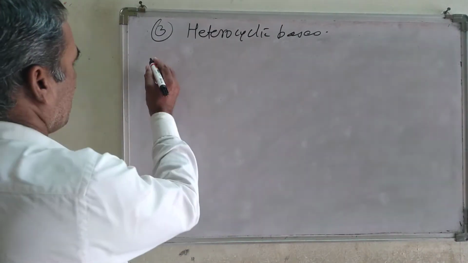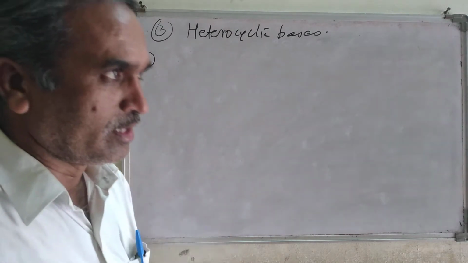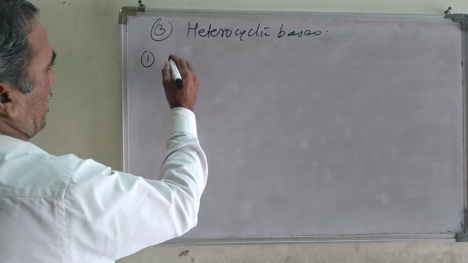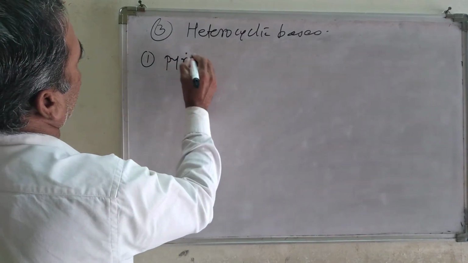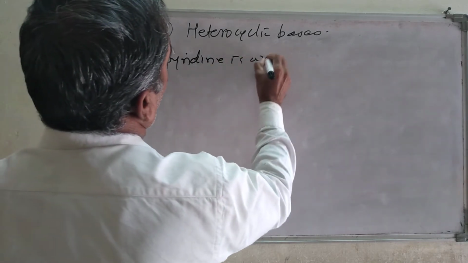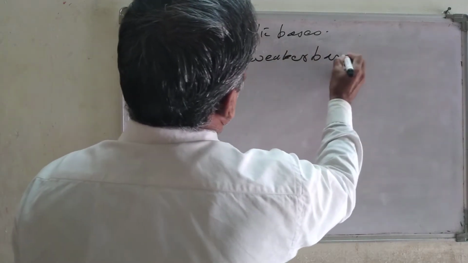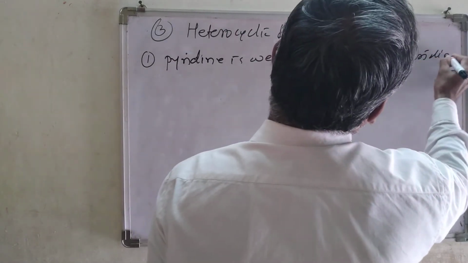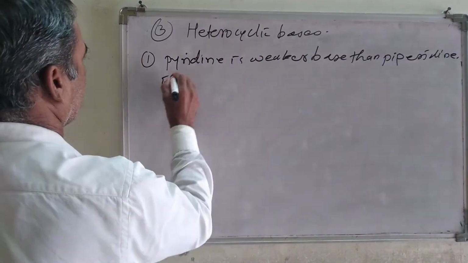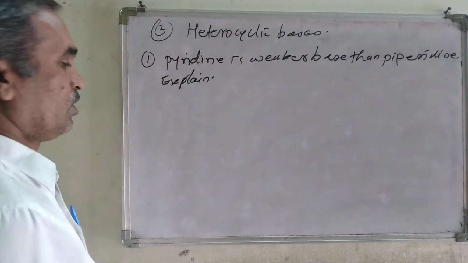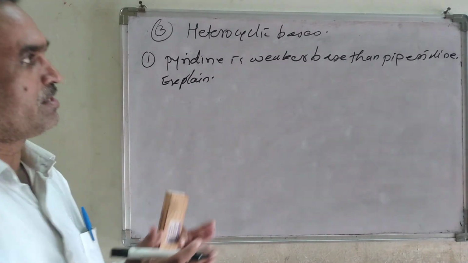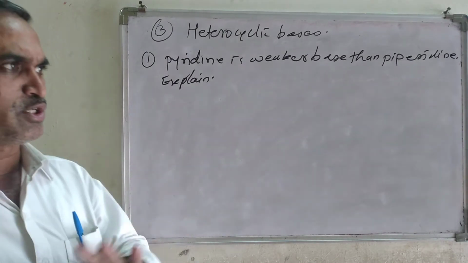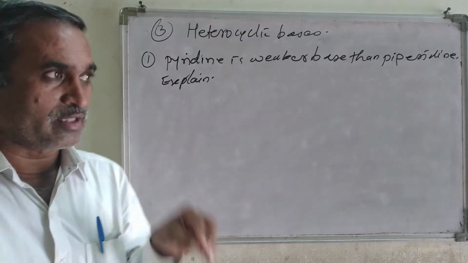bases. Now here the first application we are going to learn, which is: pyridine is a weaker base than the piperidine. Pyridine is a weaker base than piperidine. Explain. So how would you explain this? Pyridine is a weaker base than the piperidine. Explain. The explanation is so simple, but for this